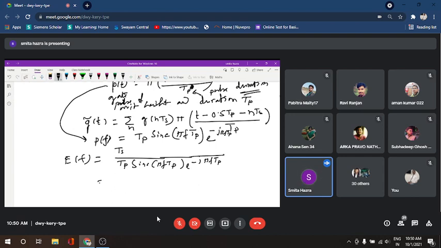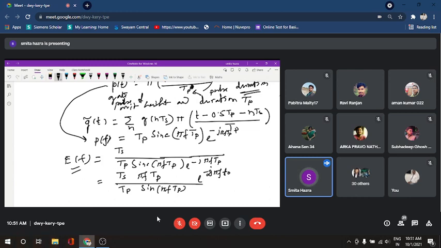Okay. Let us open the sinc function. This is sine pi f Tp by pi f Tp. So then we can get Ts divided by Tp sine pi f Tp by pi f Tp, and this delay function. Let us include the causality of this E(f) also and write the total delay function as e to the power j pi f with some different notation of t, that is t naught.